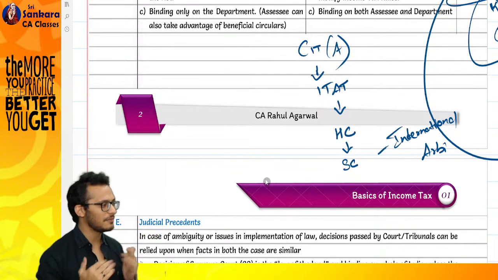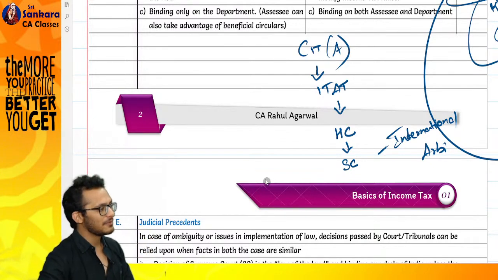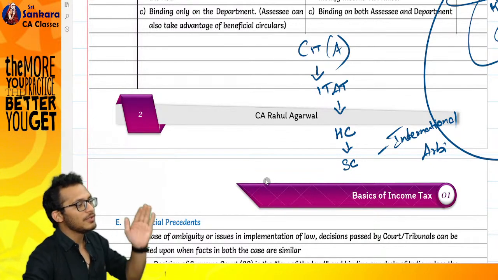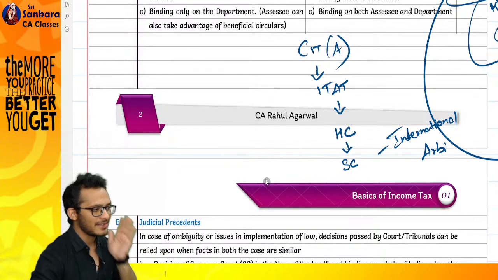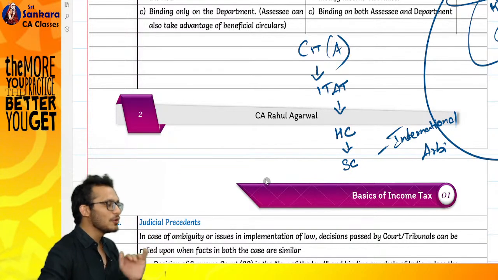Your foundation is established from my side. Whatever I wanted to tell you about what you have done wrong in foundation, I've rectified right now. From now, I will tell you what you do wrong in inter.